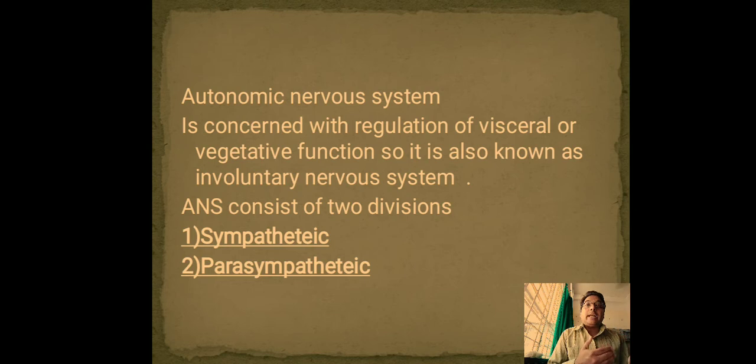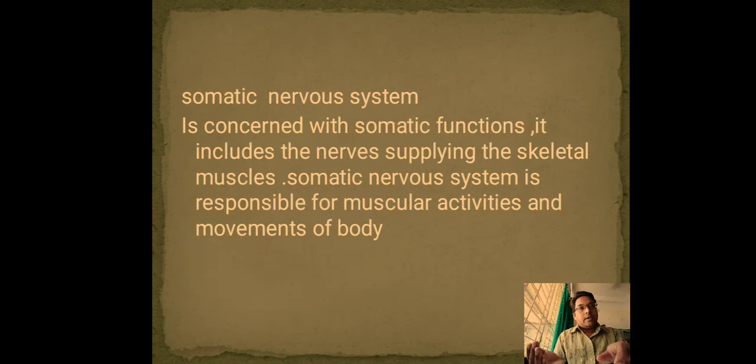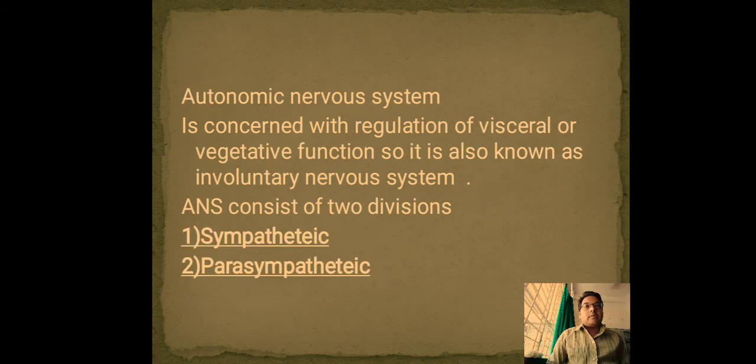You cannot control it, unlike the somatic nervous system, which is responsible for muscular activities and movements of the body that you can control. The autonomic nervous system consists of two divisions, sympathetic and parasympathetic.